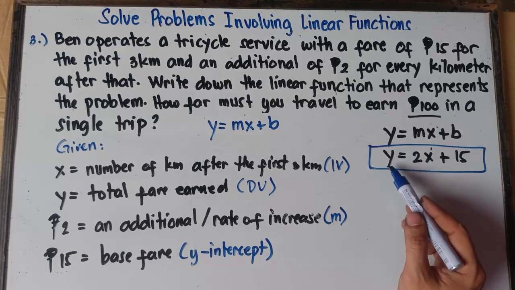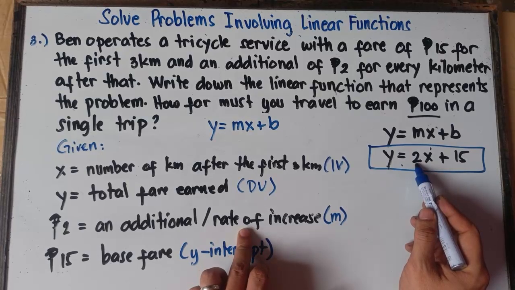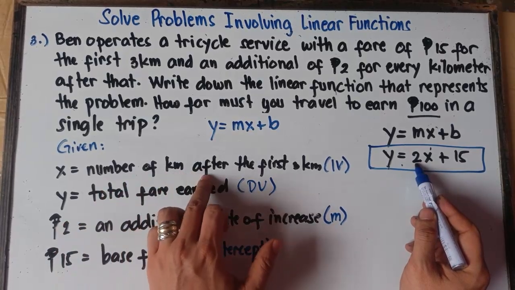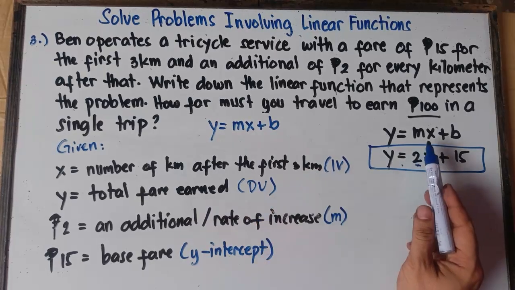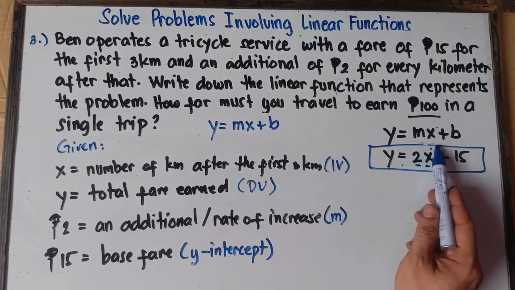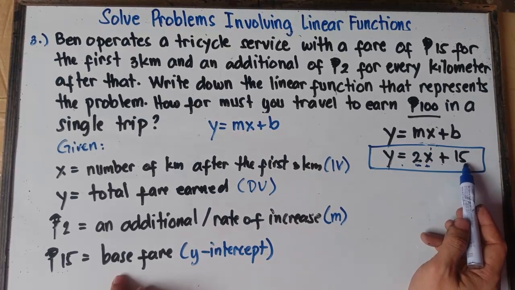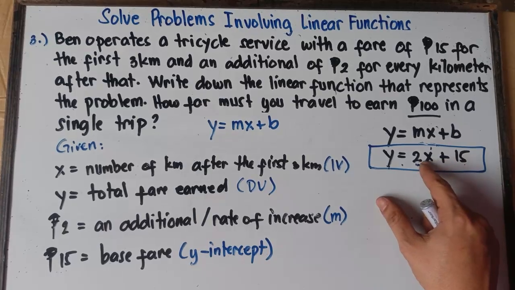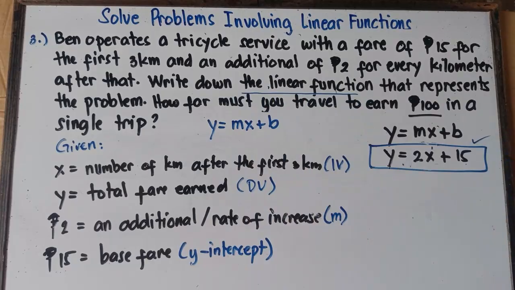So y will be the total fare equals 2 is the slope, the rate of increase, and then x is the number of kilometers after the first 3 kilometers. So that will be 2x. If you have the slope and x, it means multiplication. So 2 times x, that will be 2x. And then plus the base fare, 15. So this will be our first answer, class. Write down the linear function.